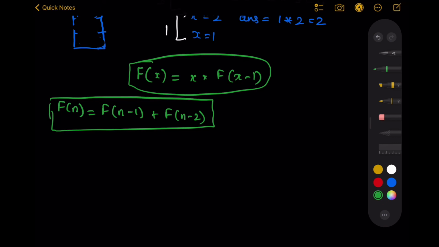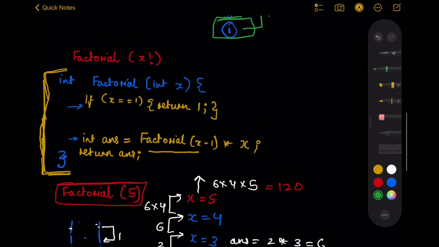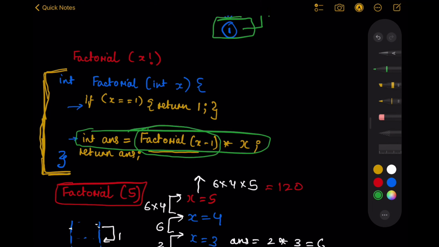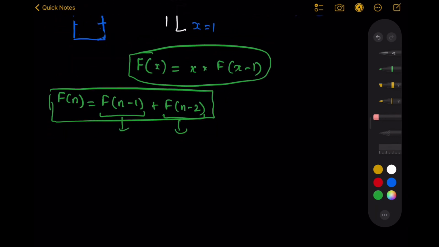When we code, we are doing nothing but mapping this recurrence relation to the code, and these functions which are being called for smaller subproblems are nothing but the recursive calls that we are making. This is the recurrence relation, and the recursive call is nothing but this function in the recurrence relation.